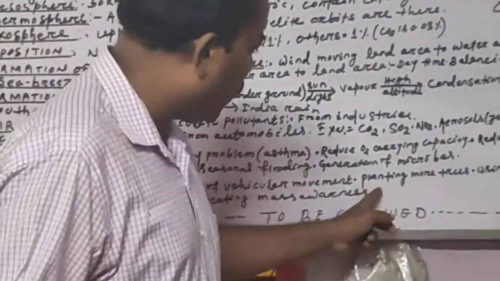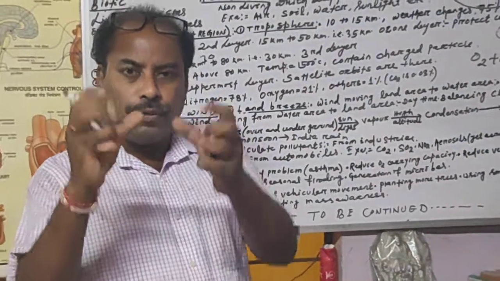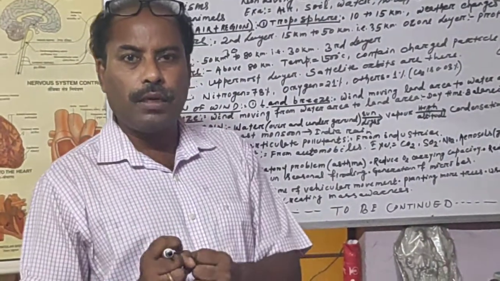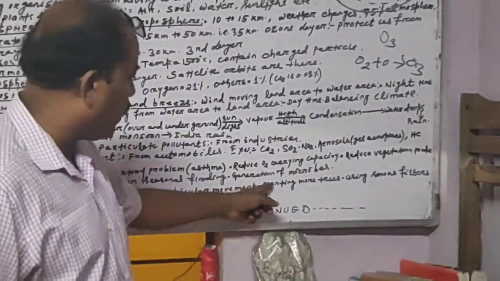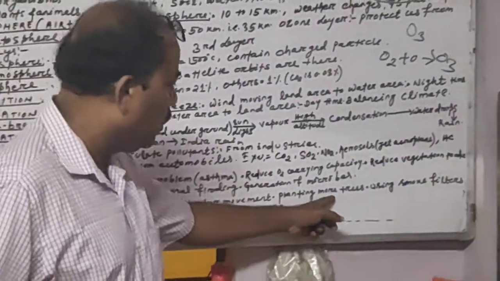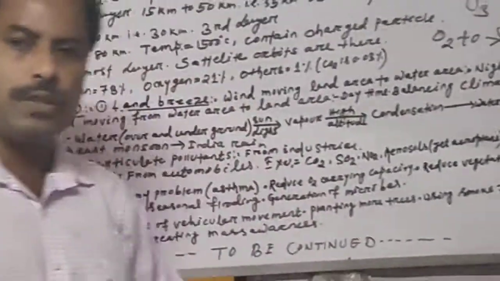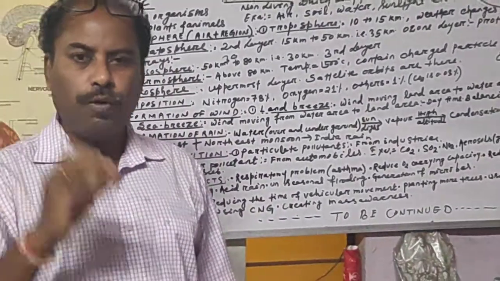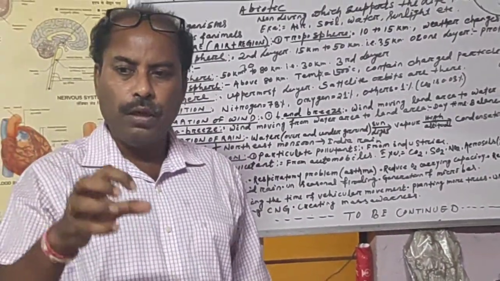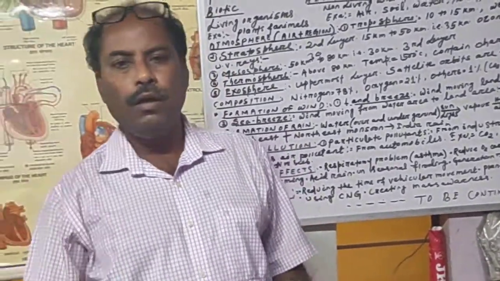Now the second one is planting more and more trees, because a tree is a natural absorber of pollutants. Carbon dioxide is consumed by plants for photosynthesis. In this way we can minimize pollution by planting more and more trees. Then using smoke filters. Nowadays our vehicles are fitted with a silencer and smoke filter, which filter the smoke particles and poisonous gases before the gases are released.